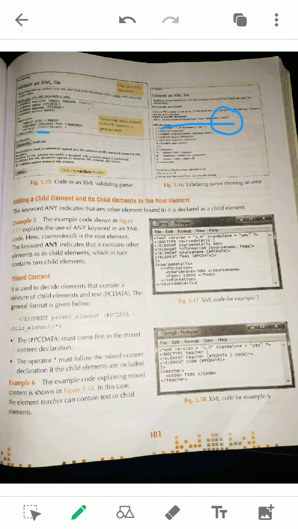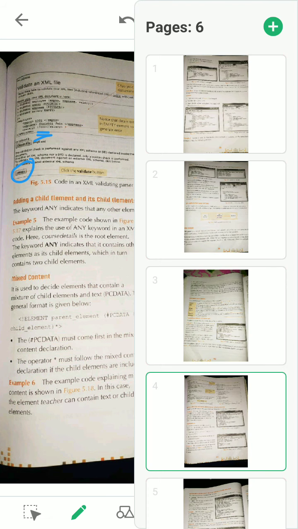Whenever you watch this video, go through your book. The 17,000 value is given in your XML, but it is coming as an error. To see your error, you have to click the validate button. If you click, it will display what validity is being violated. This is the content, the empty.